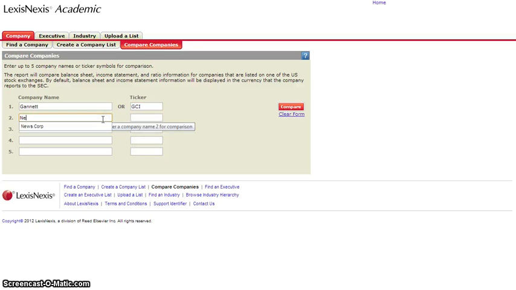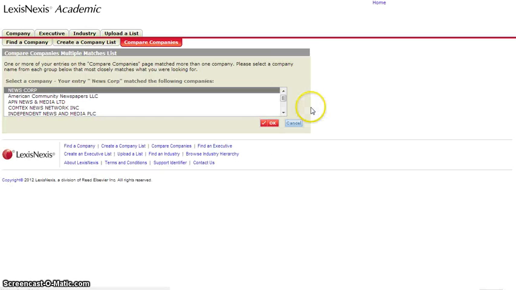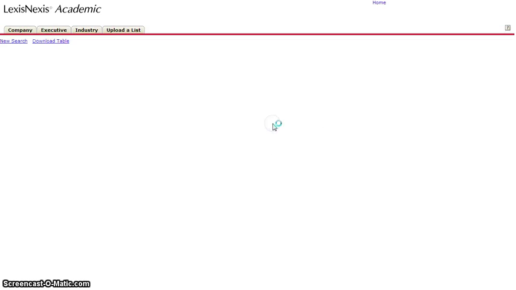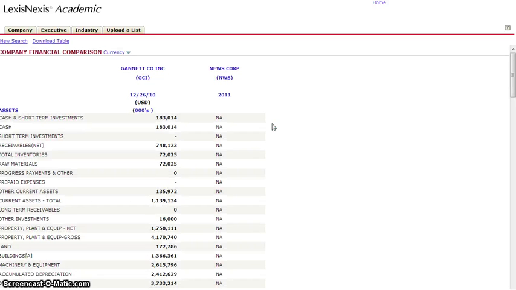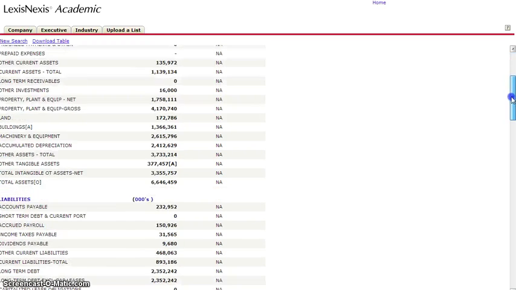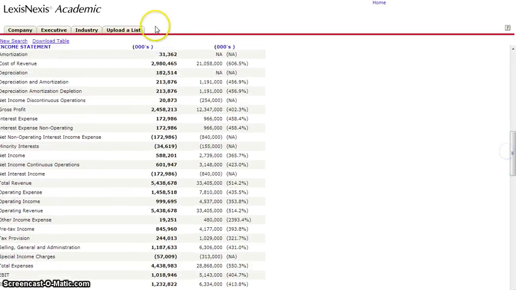We'll also add a similar corporation and its ticker symbol. Having a comparison can help with writing things because it gives a context for the original company, Gannett. So if we scroll down, we can see a side-by-side comparison of the numbers between News Corp and Gannett.